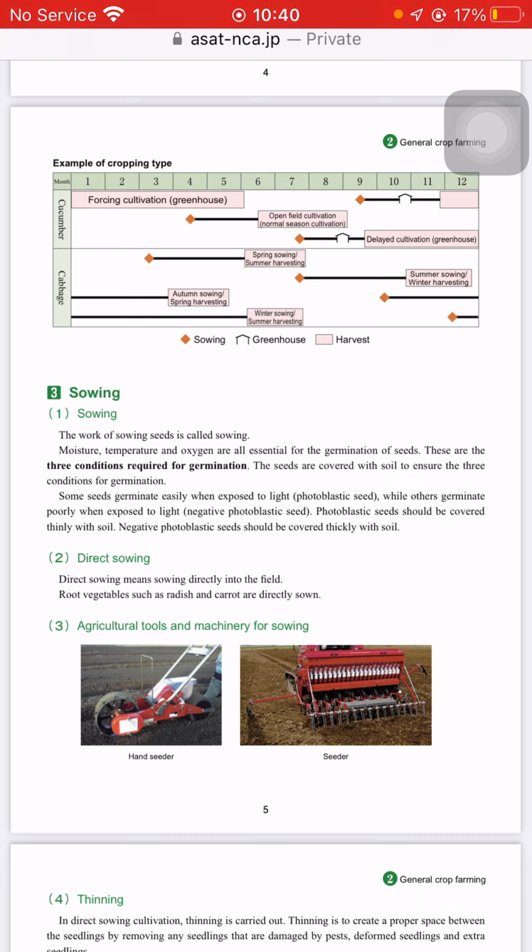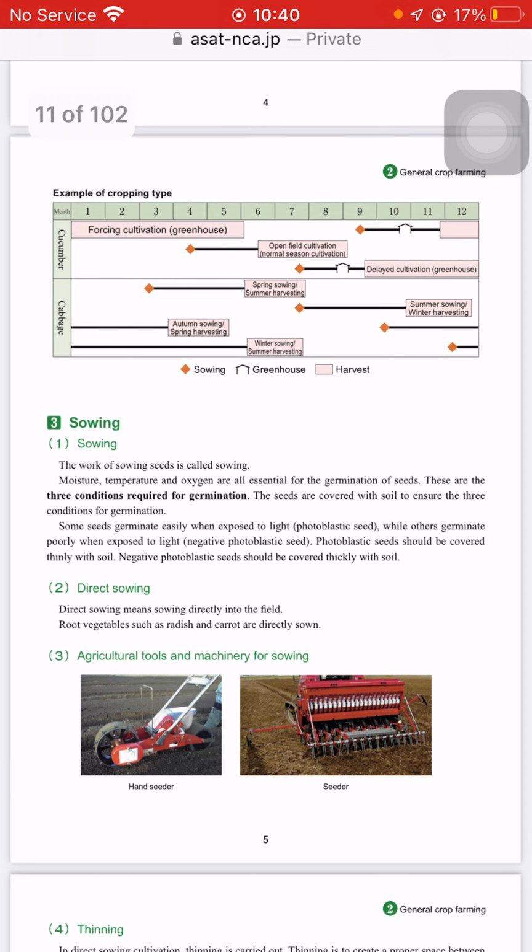There are some seeds which germinate easily when exposed to sunlight. They are photoplastic. And seeds that germinate poorly when exposed to light are negative photoplastic. So photoplastic seed should be covered thinly, and negative photoplastic seed should be covered thickly.